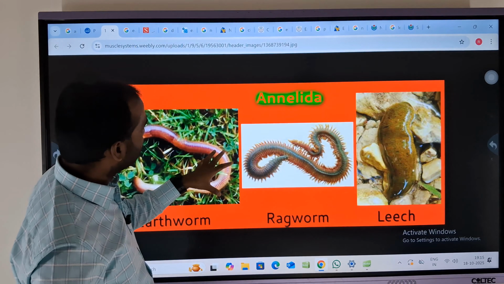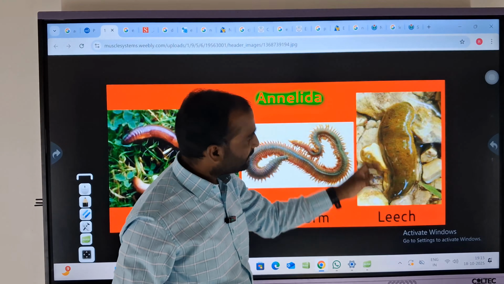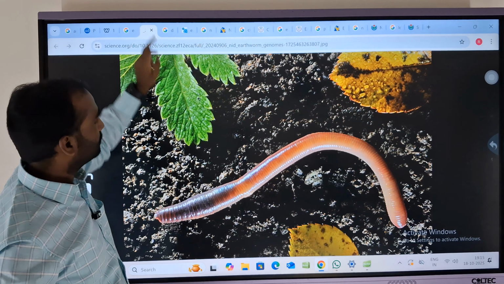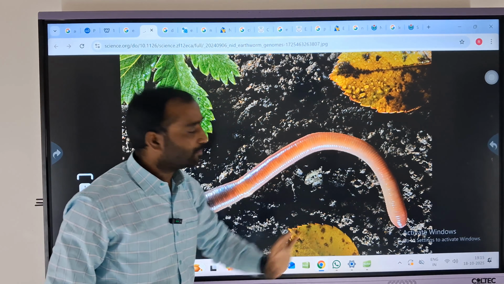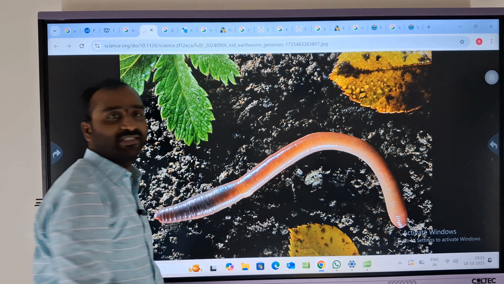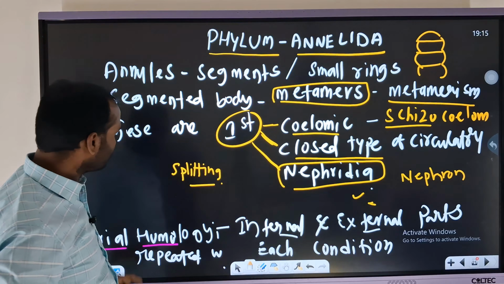See, all these organisms will have segments. In the majority, all the segments are in an equalized manner. Hence, it is called what? Homonomous metamerism. We'll find in an easy way that all the segments are in what? Equalized manner. Okay?